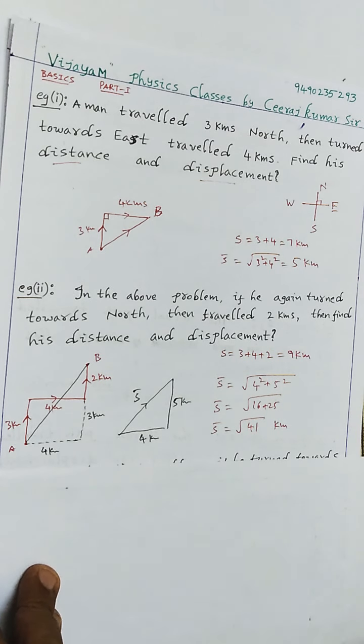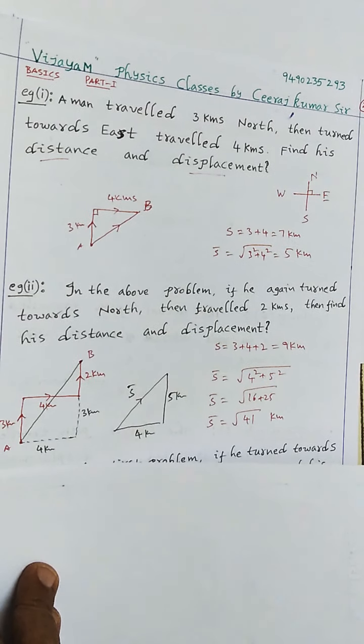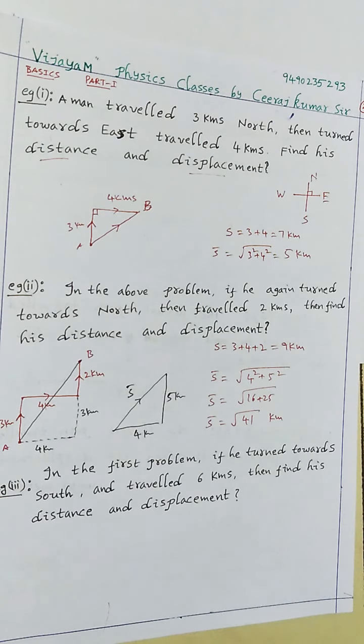Now look at some more extension of this sum. Let us look at another sum. In the first problem, if we turn towards south and then travel 6 kilometers, then find his distance and displacement. Now see what question he asked.